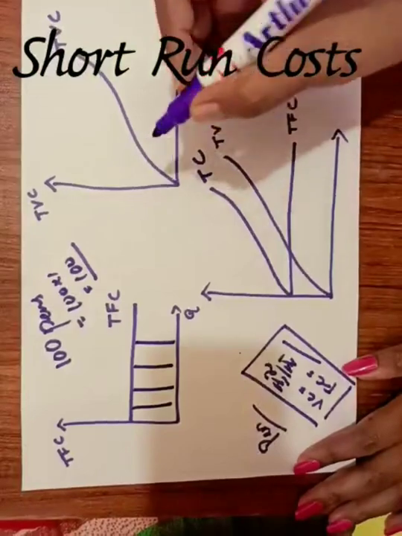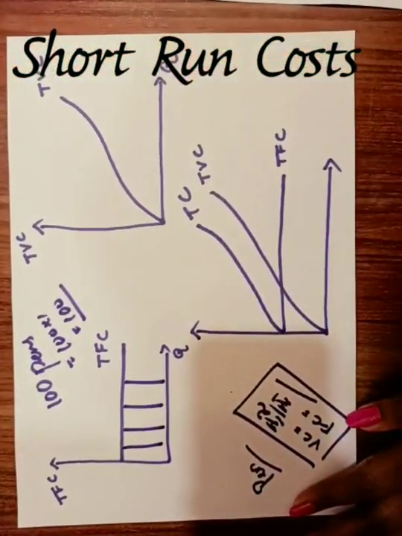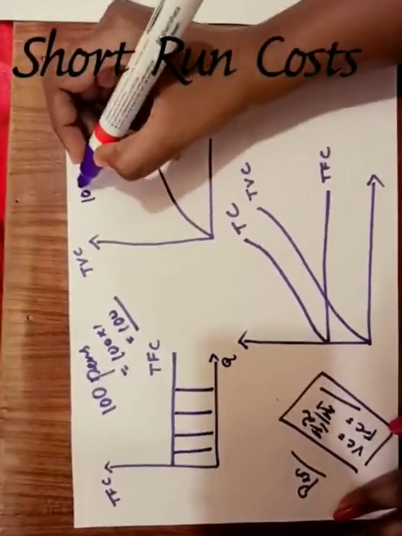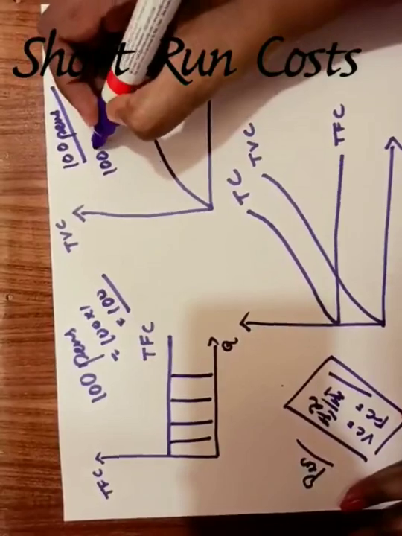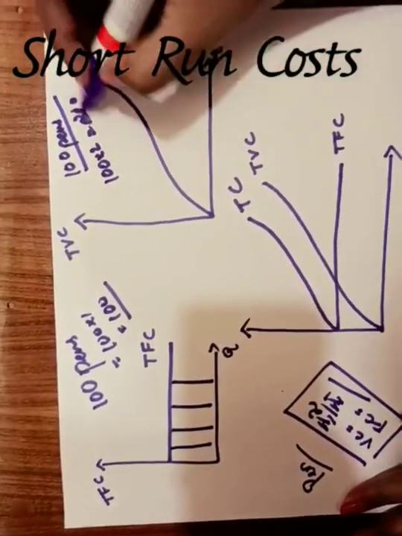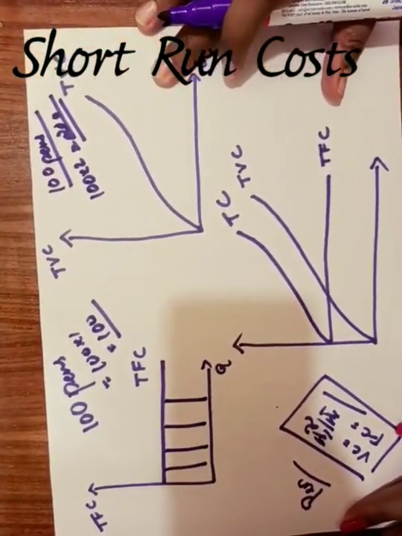Understood? See here, total variable cost. Variable cost here is 2 rupees for one pen. If I am producing 100 pens, 100 into 2 will become 200 rupees. So 200 rupees will be my total variable cost. Understood?